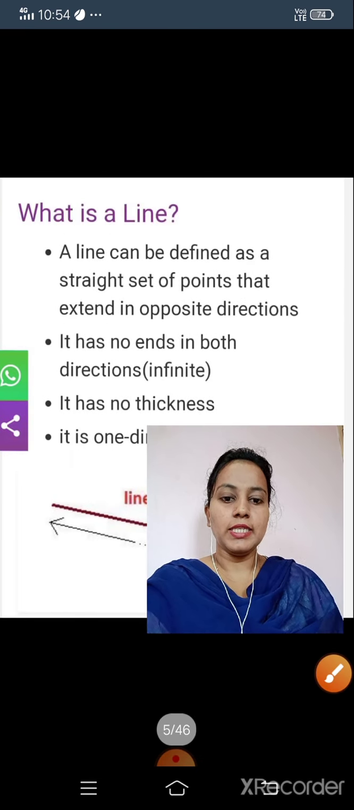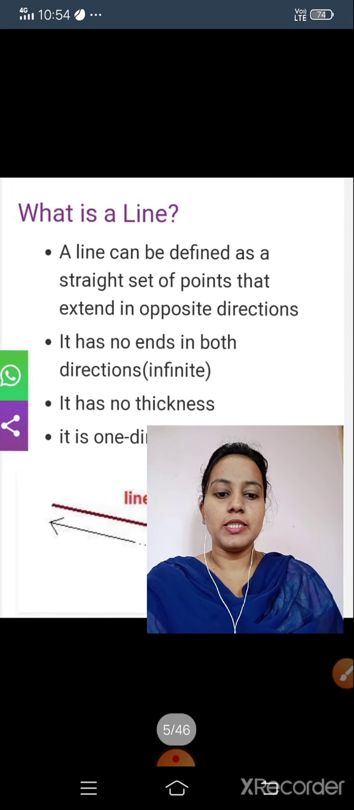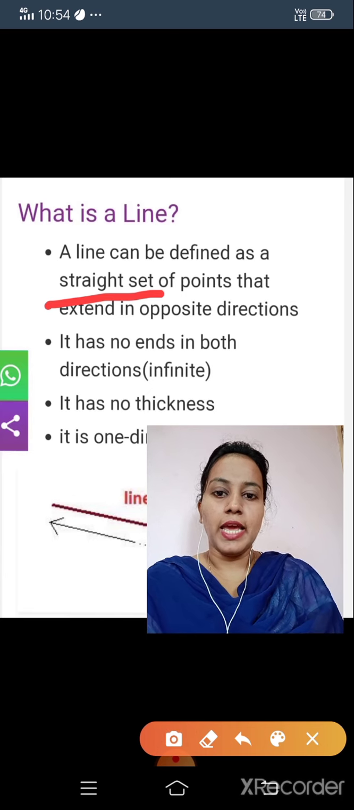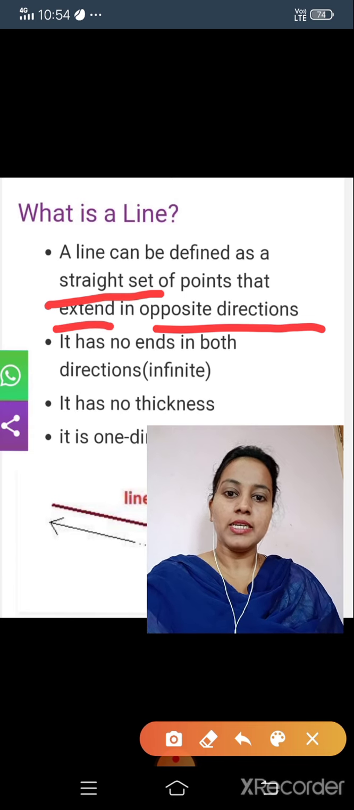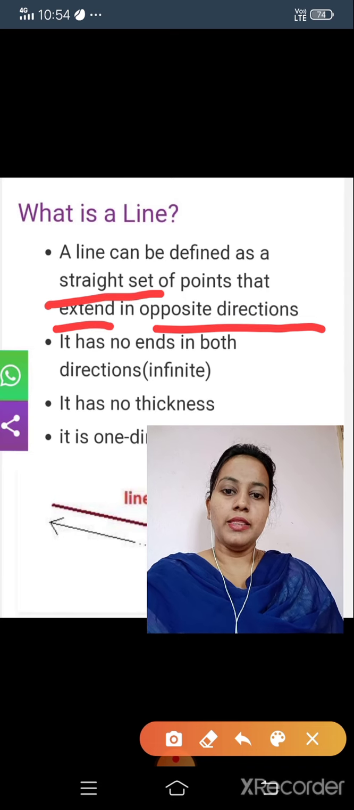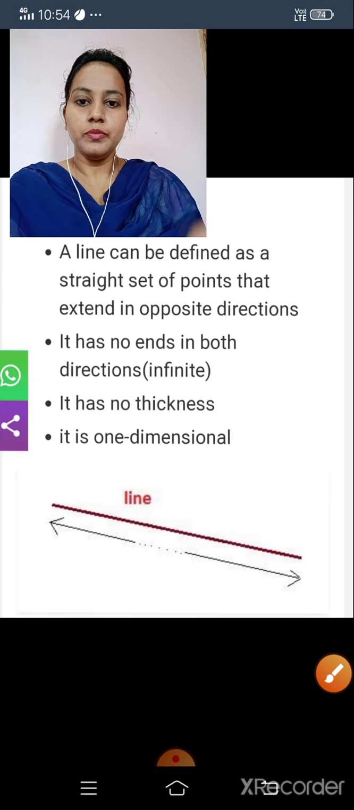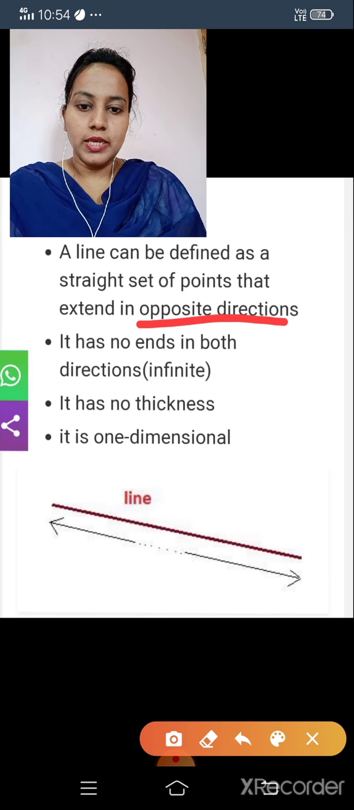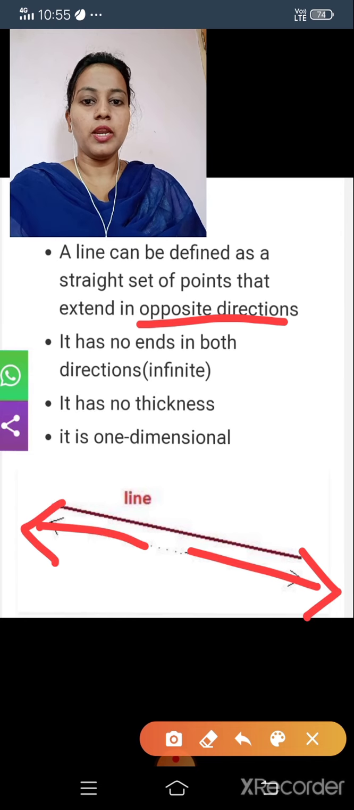Next one is line. What do you mean by line? A line can be defined as a straight set of points that extends in opposite directions. Straight set means a straight line of points. Like see here, this is an example of a line. It extends in opposite directions.